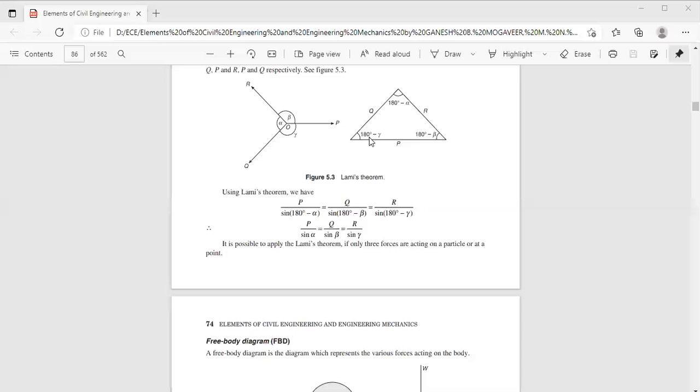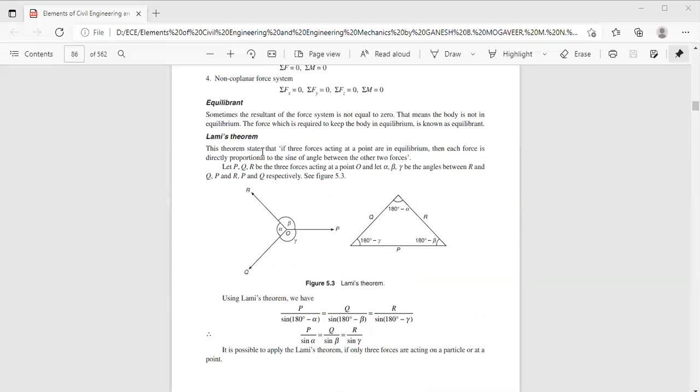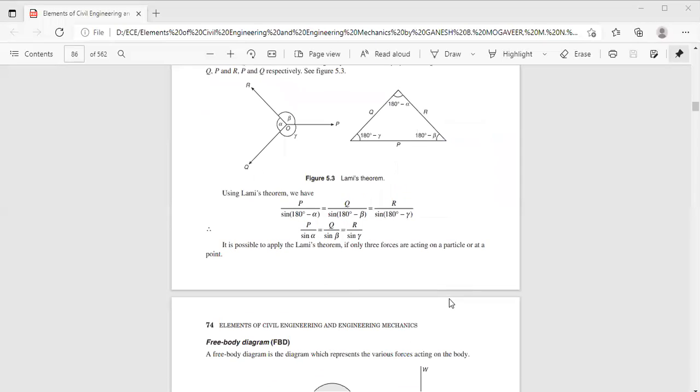Now this is an important theorem, Lami's theorem. In every examination they ask to state and prove Lami's theorem. First you have to make this statement, then you have to draw this figure, and you have to describe all the angles alpha, beta and gamma. Then finally this is the proof, that is the magnitude of each force is proportional to the sine of the angle between the other two forces.